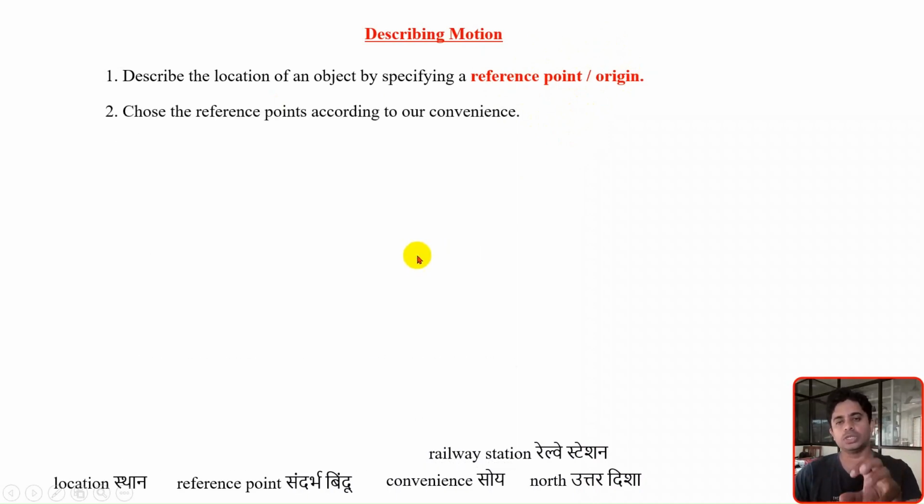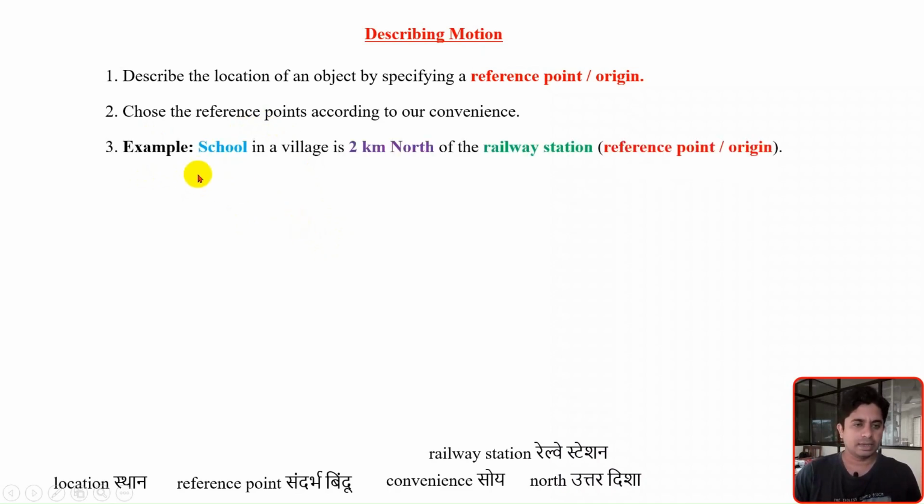Now the question is how to choose this reference point. The answer is that you can choose the reference point according to your convenience. Let us take an example. A school in a village is 2 kilometers north of the railway station, and we want to describe this. For this, the railway station is the reference point or the origin we have taken. We want to define the location of the school, the object, with reference to the railway station.